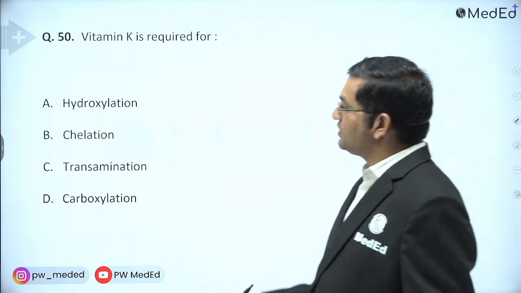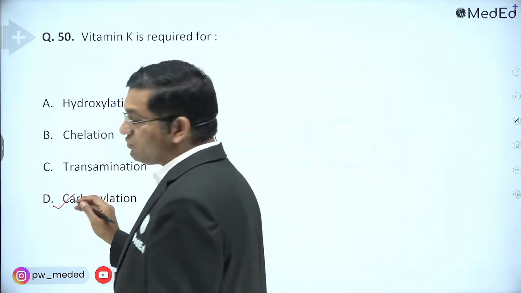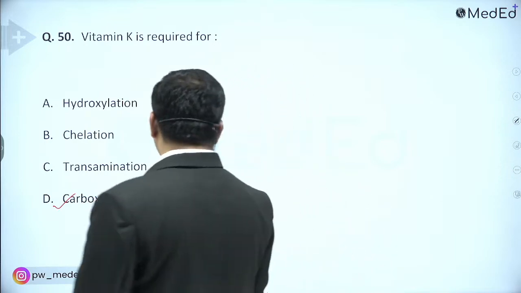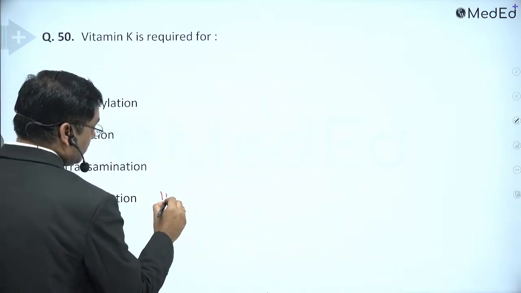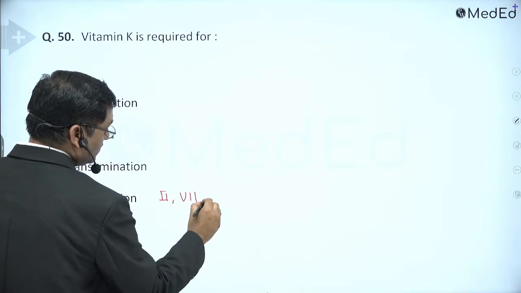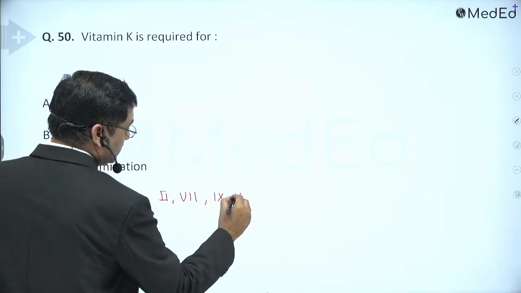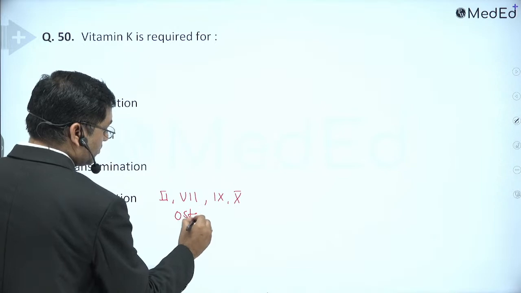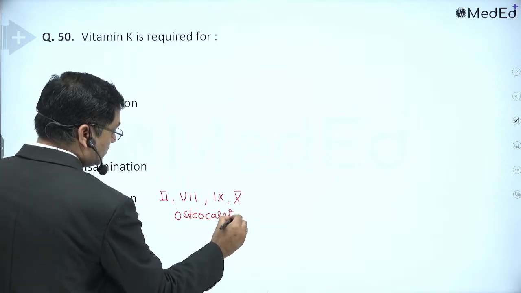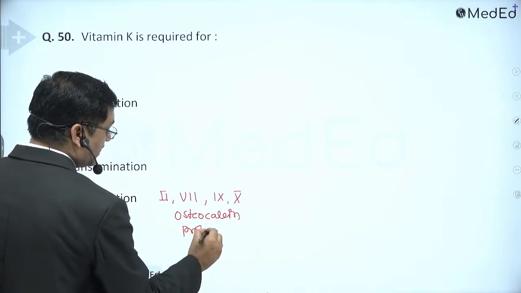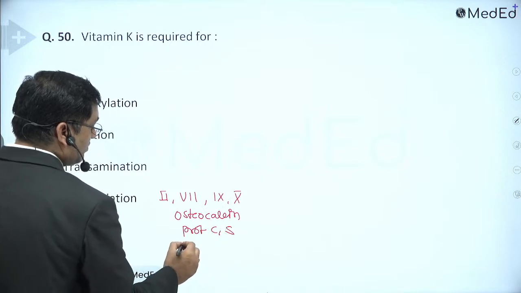And vitamin K is required for gamma carboxylation. We already discussed this. It is the post translational modification of clotting factors 2, 7, 9, 10, then osteocalcin, then protein C, protein S, and the matrix GLA protein.